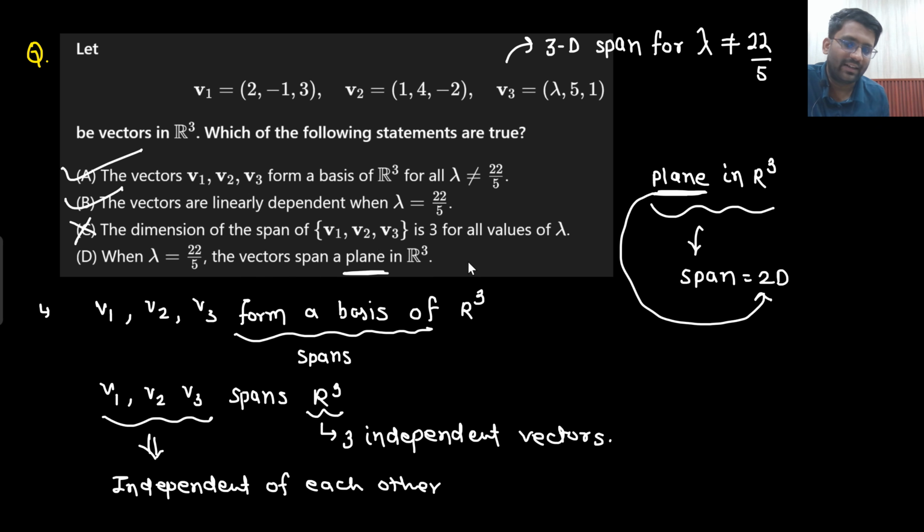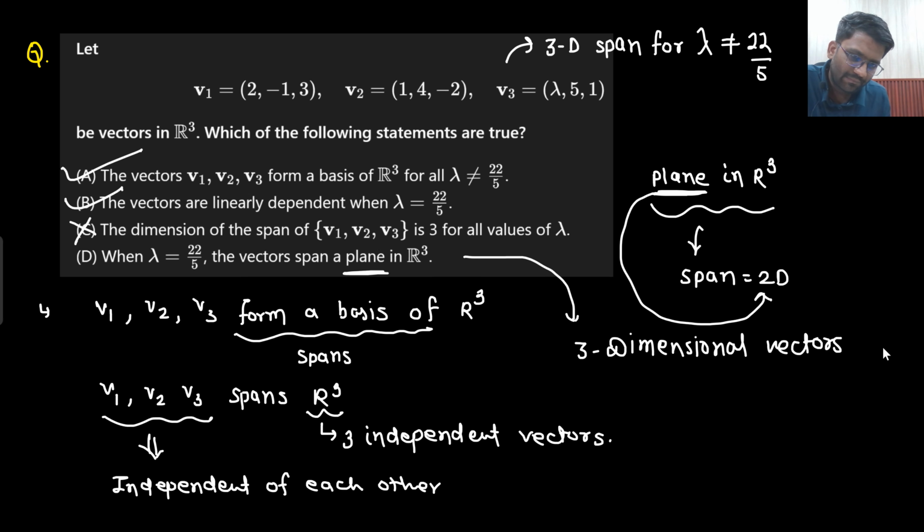What is the meaning of the last line? It means 3-dimensional vectors giving a 2D span. What does that mean? You need 2 linearly independent vectors.